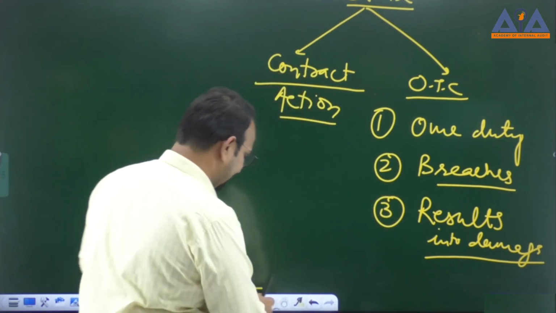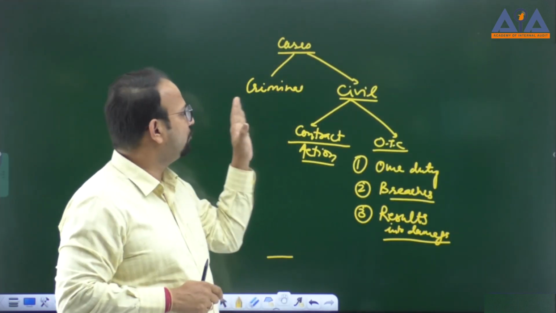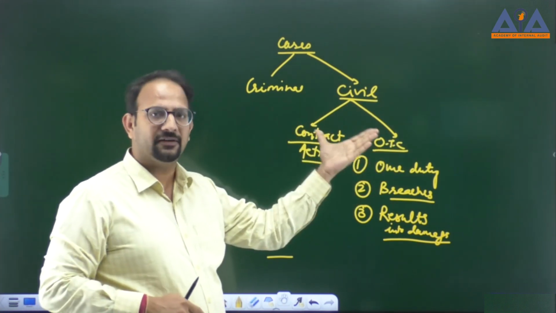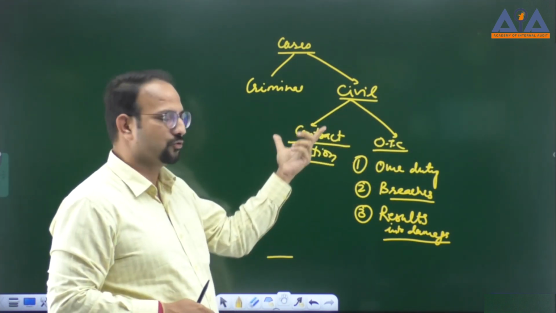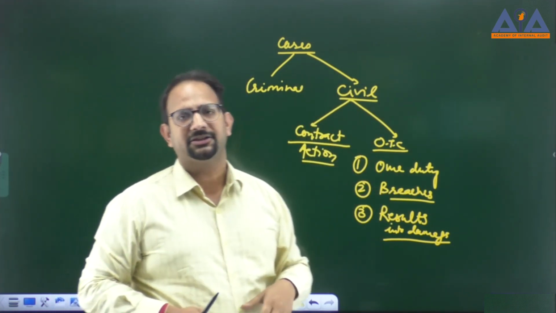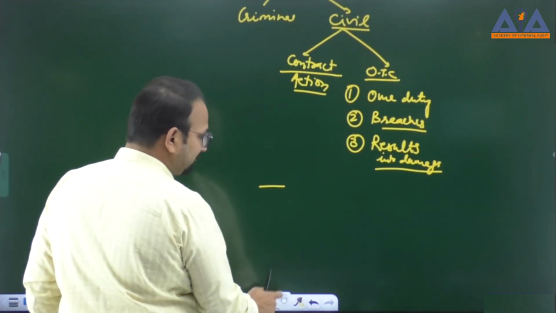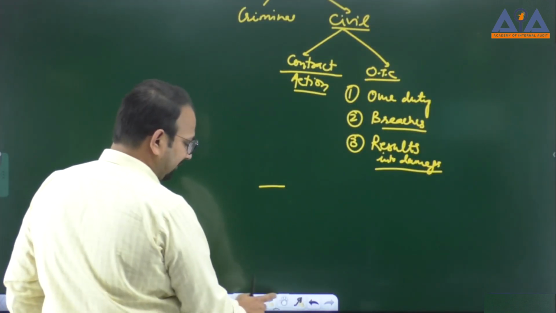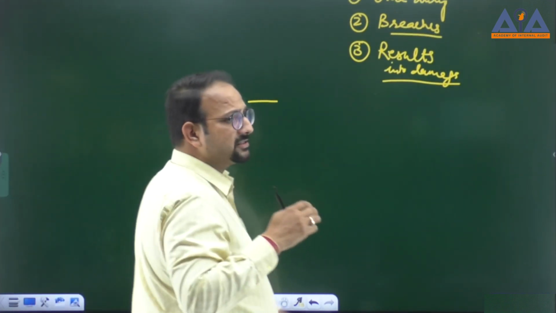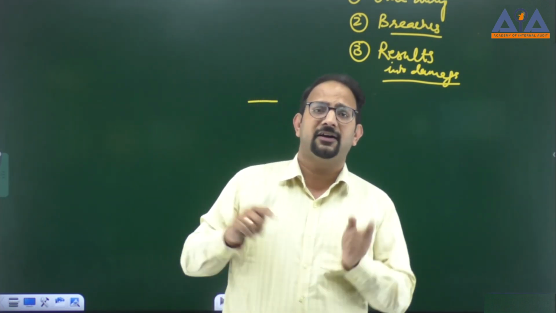So in brief we can say, when we talk about cases, one can be a criminal case, second can be a civil case. A civil case can be further divided into two forms. One is contract actions, second is other than contract actions. And in this, other than contract actions, is again a new thing we have to understand. The other than contract actions are termed in two different ways in different jurisdictions.